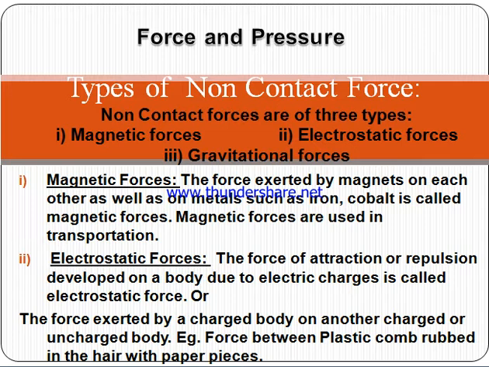Nowadays, magnetic force is in large use. For example, in magnetic trains, magnets are used to create a force of attraction between one another. Then there are electrostatic forces. What are electrostatic forces? These are the forces of attraction between electric charges, or due to having some charge on an object, and are known as electrostatic force.